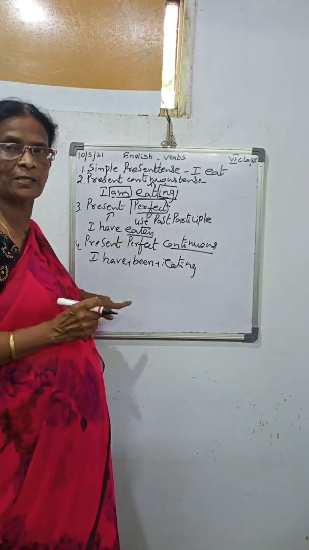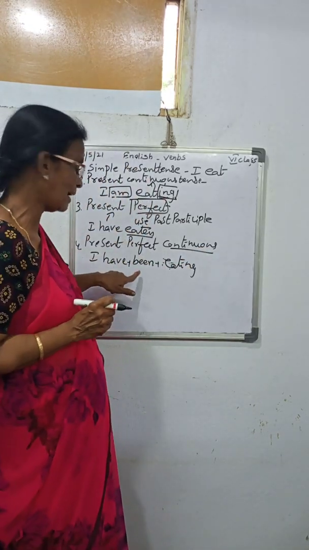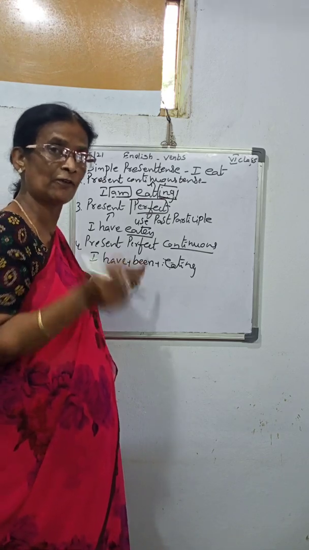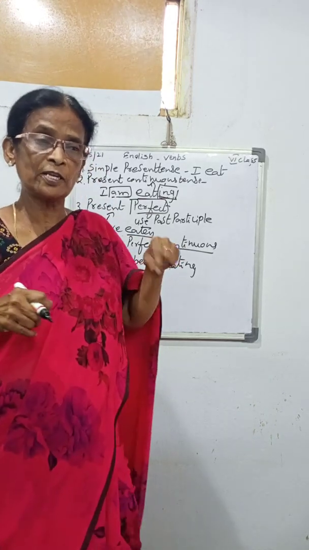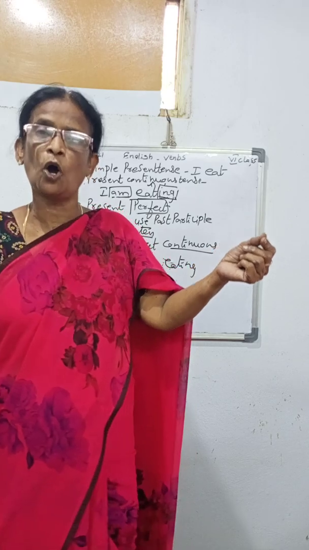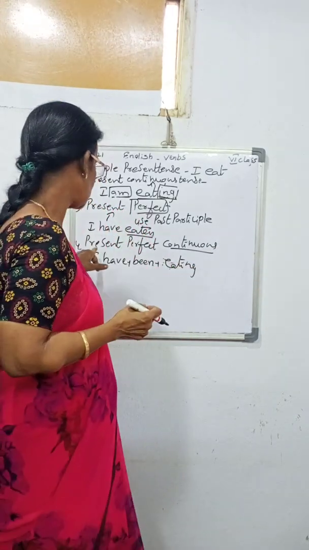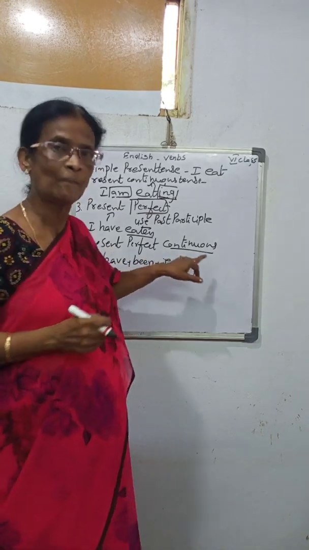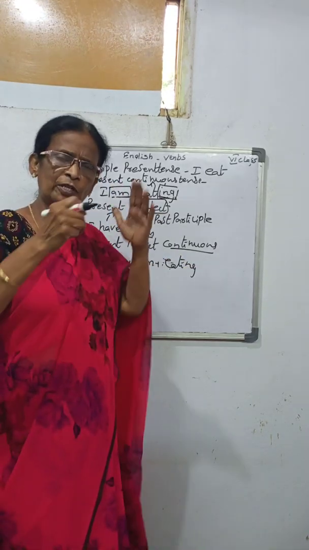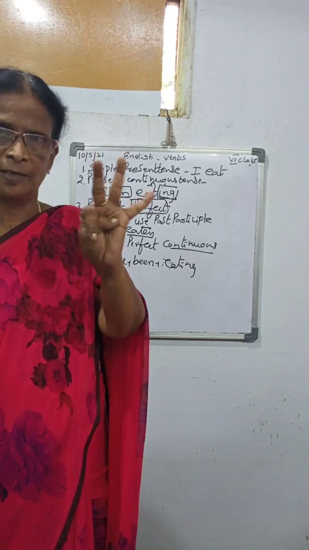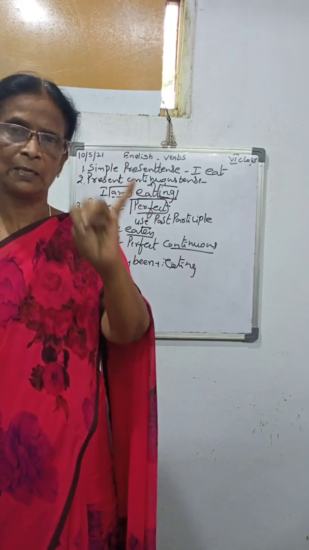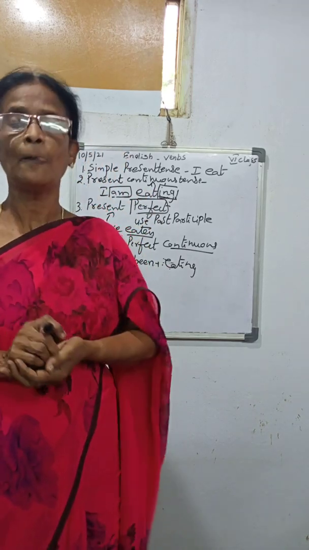For this and this, what is the change we added here? Be. This is the present perfect continuous tense. That means when we started one work, still the work is going on, not yet completed. So at that time we have to say that is the present perfect continuous tense. So for each tense we have the four forms. Number one, present tense, present continuous tense, present perfect tense, and present perfect continuous tense.